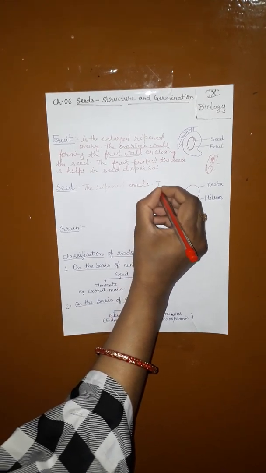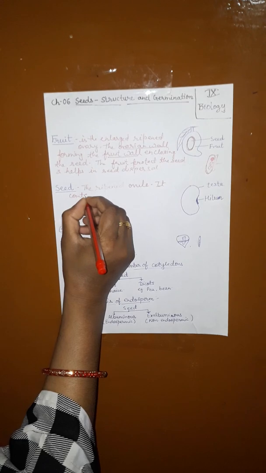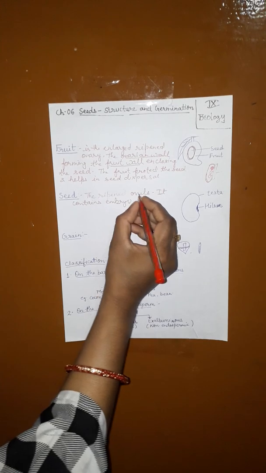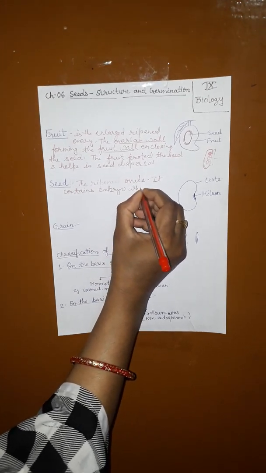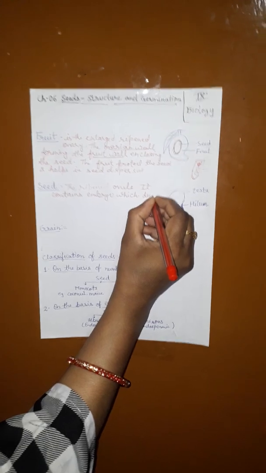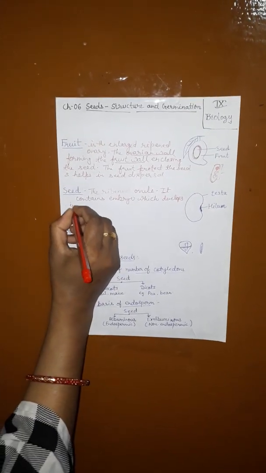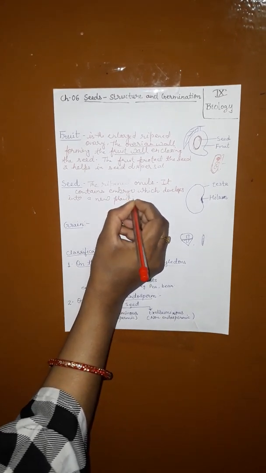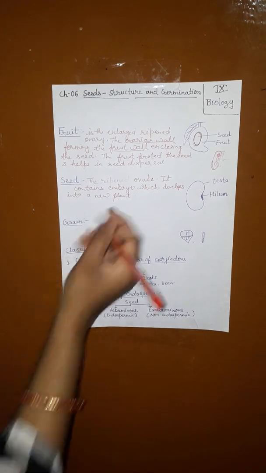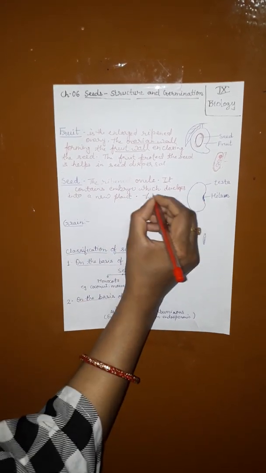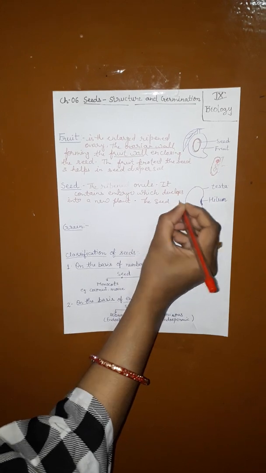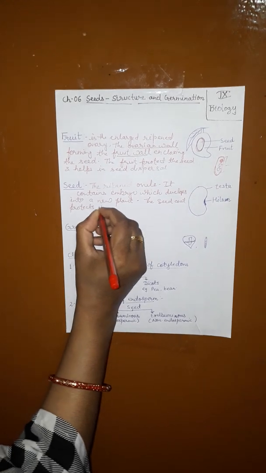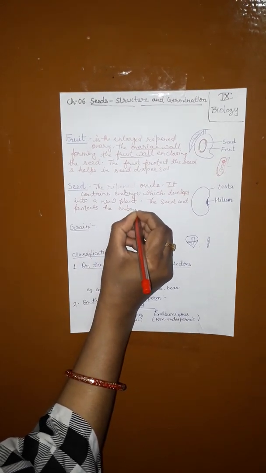It contains the embryo, which develops into a new plant. The seed coat, the covering, protects the embryo from mechanical damage.